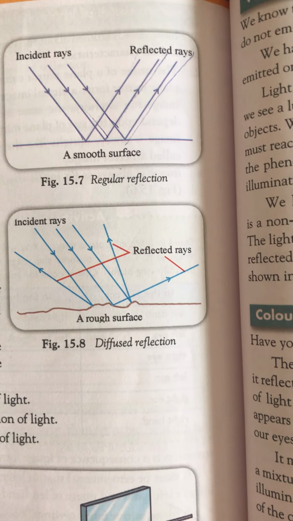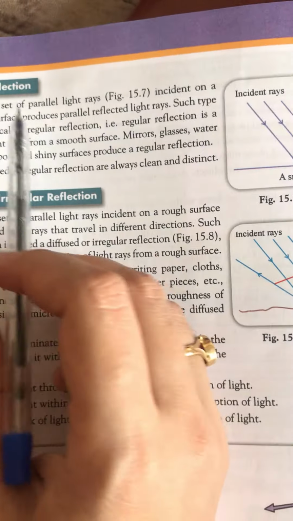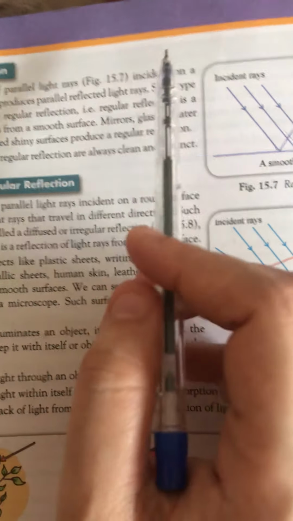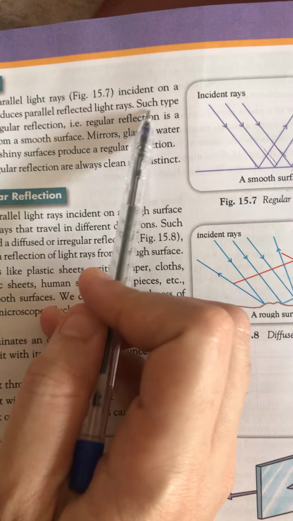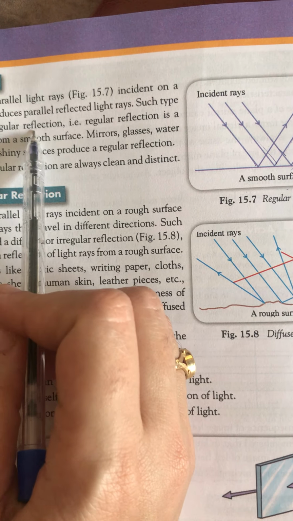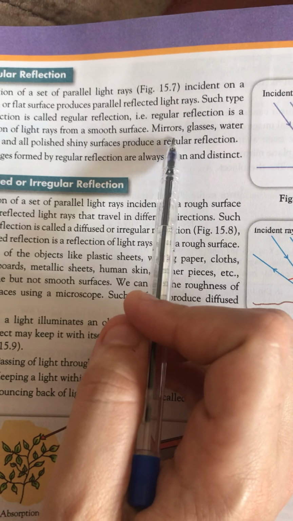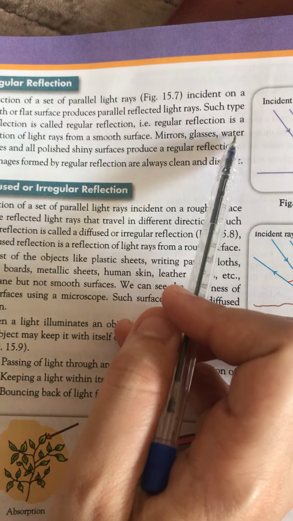Regular reflection means the incident rays on a smooth or flat surface produce parallel reflected rays. This type of reflection is called regular. It takes place in the case of mirror, glass, water, etc.